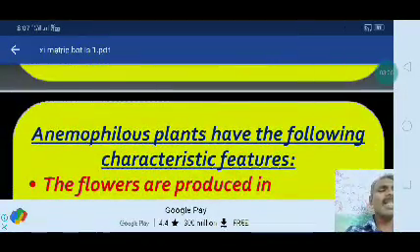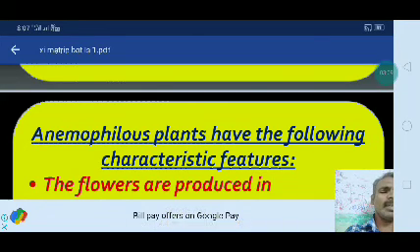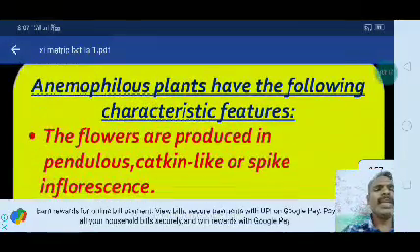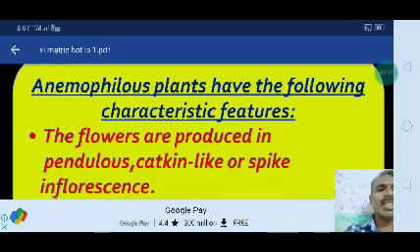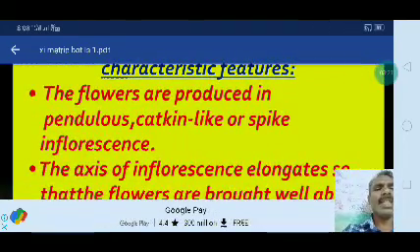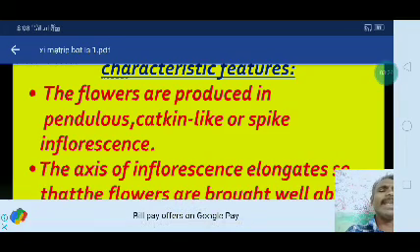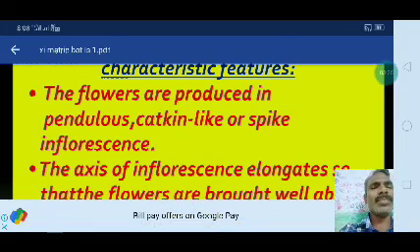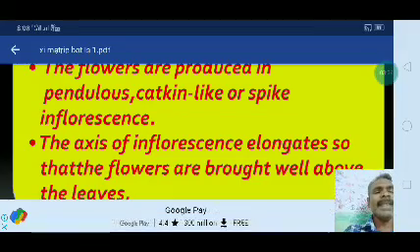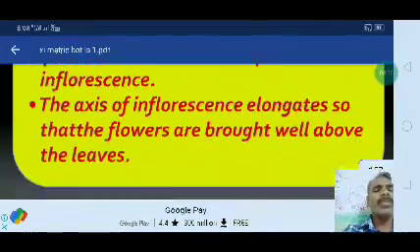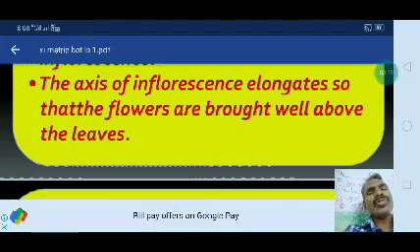Anemophilous plants have the following characteristic features. What are the characteristic features present in anemophilous plants? The flowers are produced in pendulous, catkin-like or spike inflorescence. The axis of inflorescence, the stem of the inflorescence, elongates so that the flowers are brought well above the leaves, because it will protrude above the leaves.